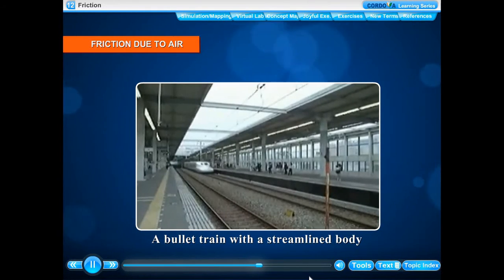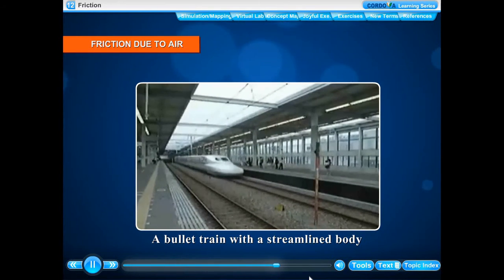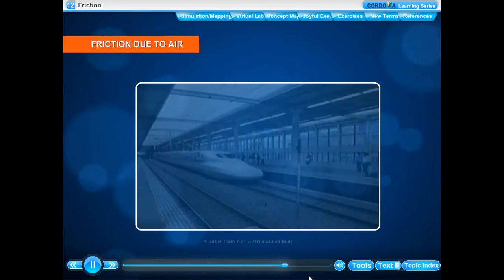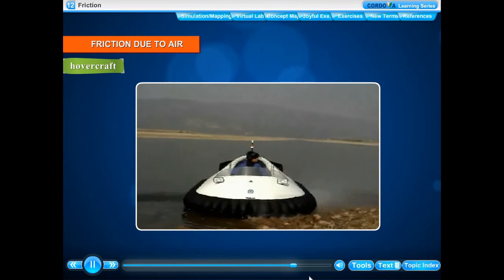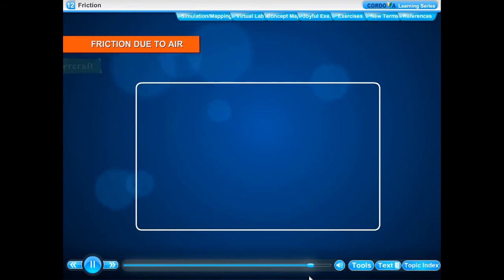A bullet train with a streamlined body. Hovercraft. Racing car.